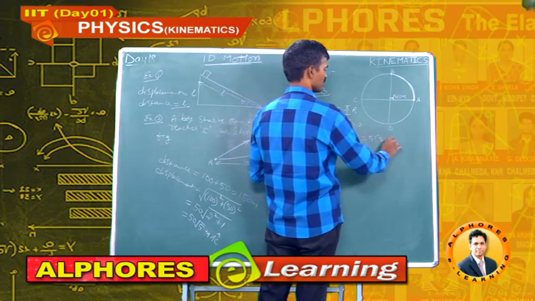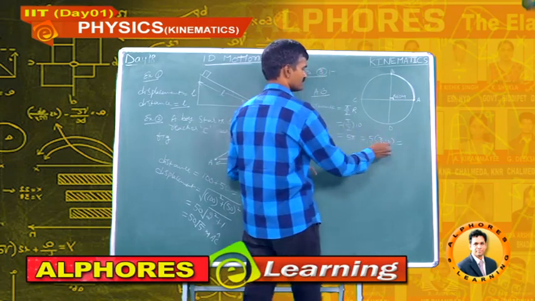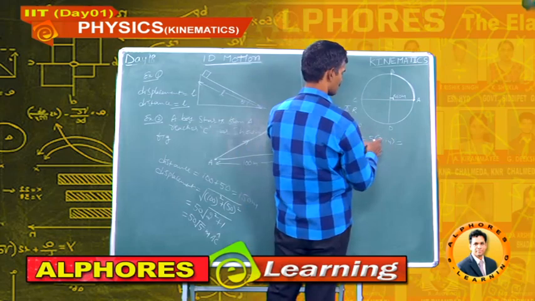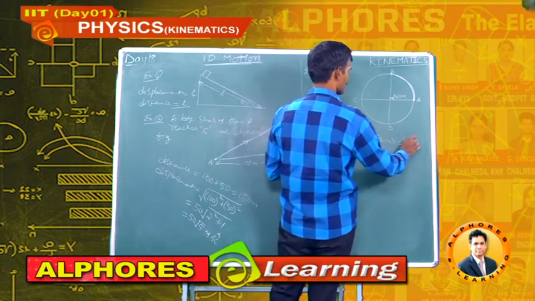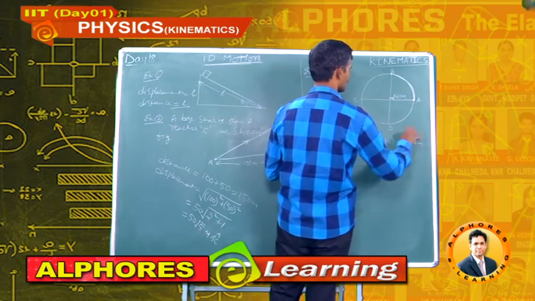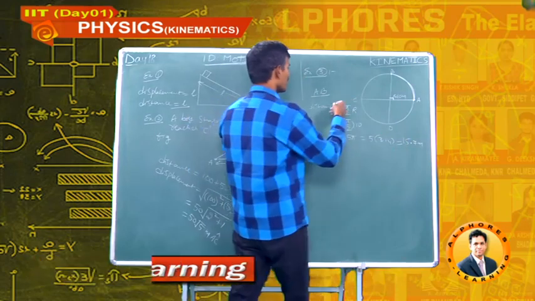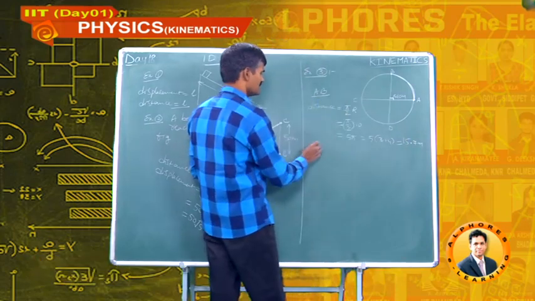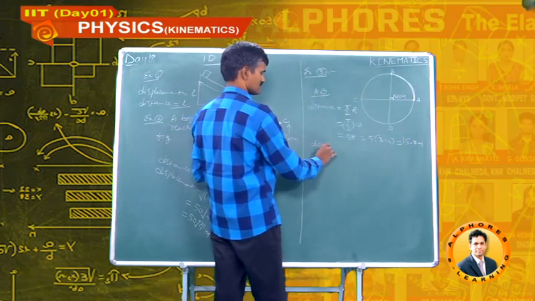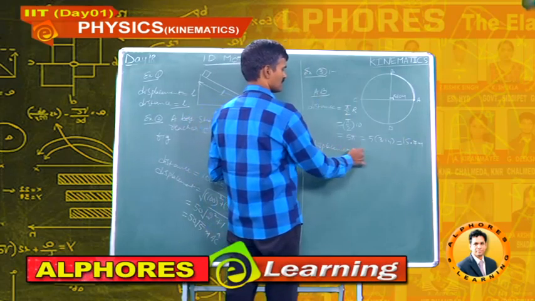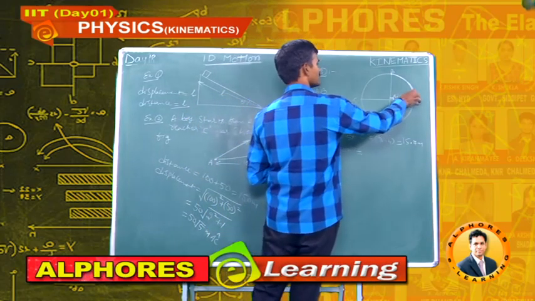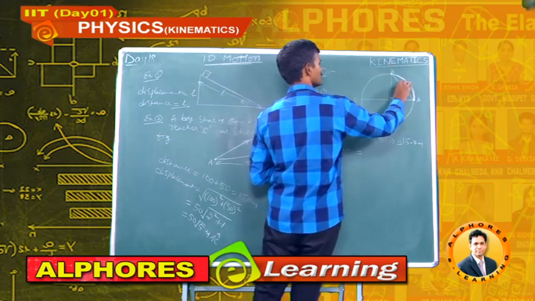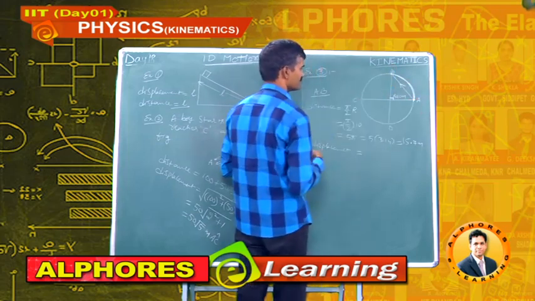nothing but 5 into 3.14, roughly 15.7 meters. Now, what is the displacement? Displacement travelled by the boy is the shortest line. The shortest line is AB.